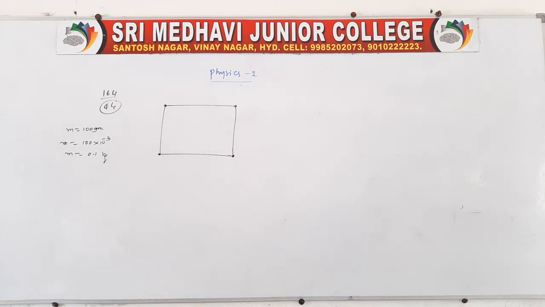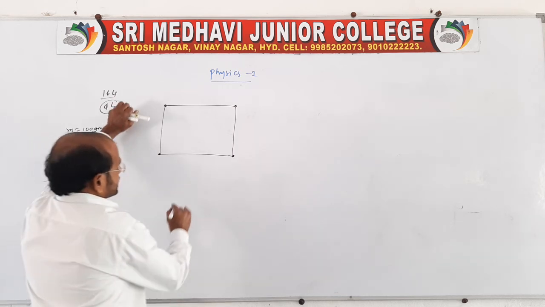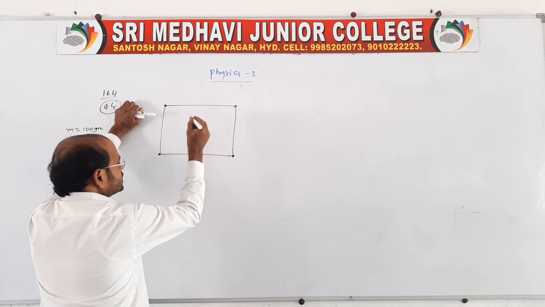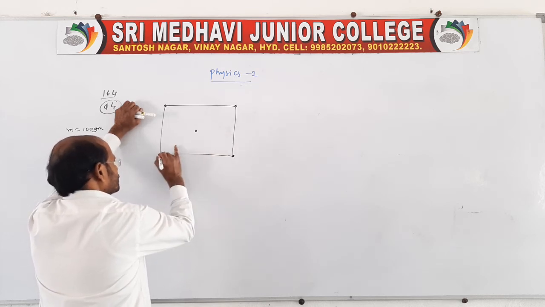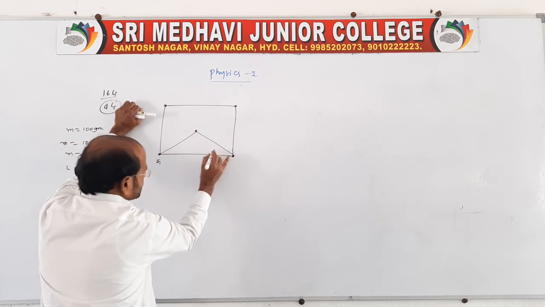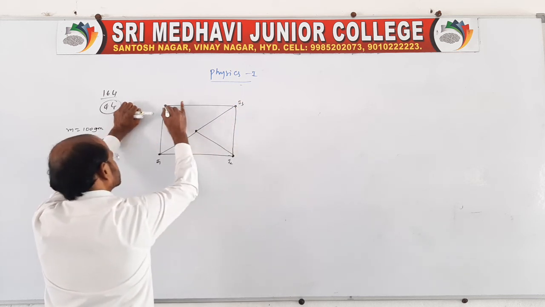Because each mass is 100 grams, no? And here the distance is also given, you say L, so that it becomes 10 centimeter, which is also 0.1 meter. Now it is asking for the axis passing through the center, like this. So when the axis is passing through the center, this moment of inertia is I1, this one is I2, this is I3, and this is I4.